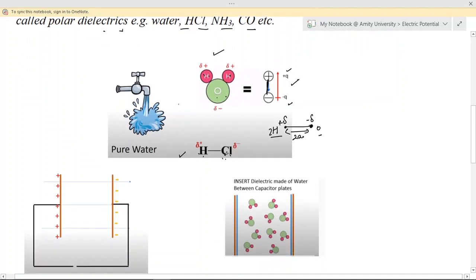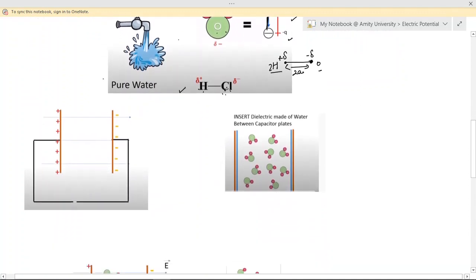Now, suppose these are the two plates of a parallel plate capacitor, right? If I connect them through a battery or a cell like this, what will happen? The plate close to the positive terminal of the battery will acquire a positive charge, let's say plus Q, and obviously the other plate will acquire the negative charge. A potential difference is developed. Gradually the total charge is Q and the potential difference developed will be V between the two plates once it is fully charged.